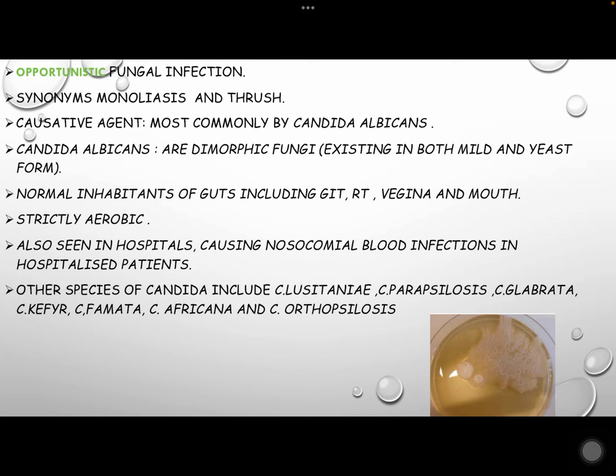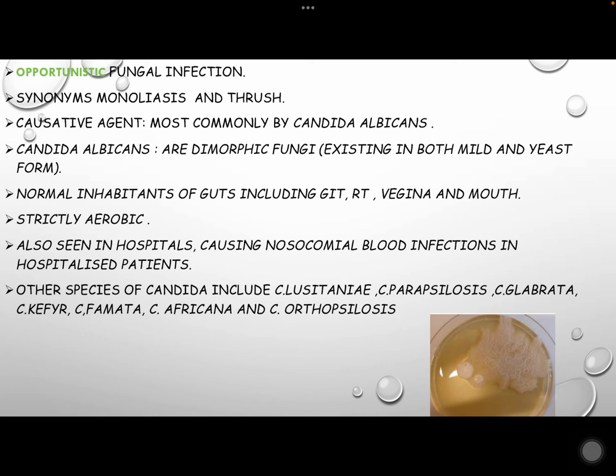Candidiasis is an opportunistic infection caused by Candida, a yeast-like fungus. Candidiasis occurs most commonly as a secondary infection in immunocompromised individuals. Synonyms of candidiasis include candidosis, moniliasis, and thrush.